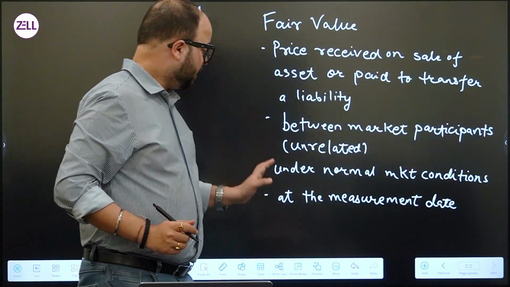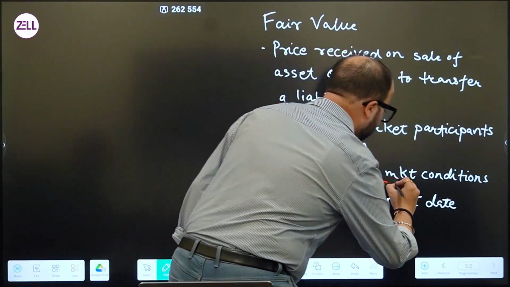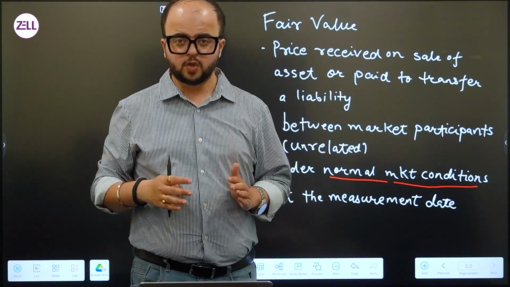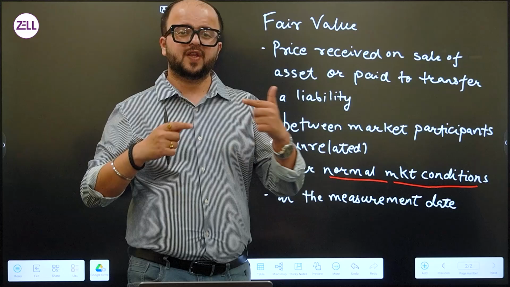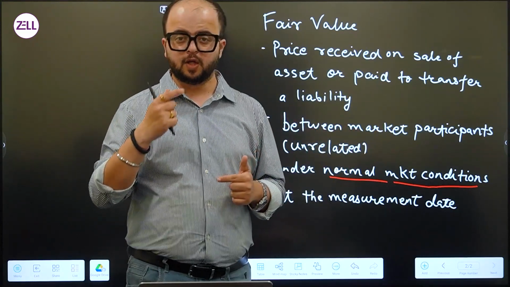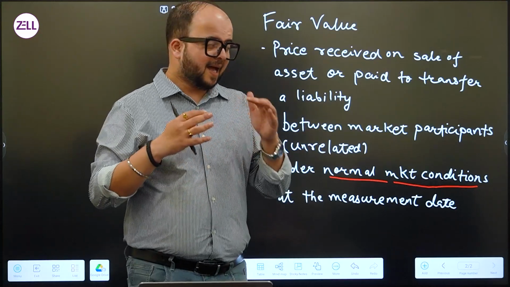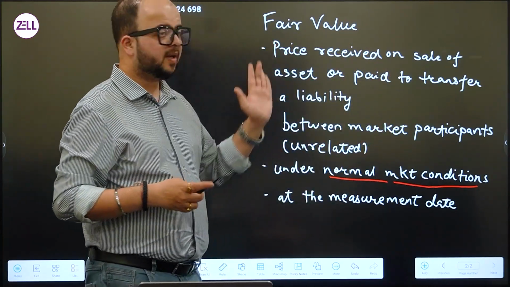Okay. Now let's pay attention to this part, under normal market conditions, which basically means that the parties to the transaction should be participating in the transaction of their own free will. There cannot be any coercion, there cannot be any undue influence that has an impact on the price discovery mechanism. That is what we mean by fair value.